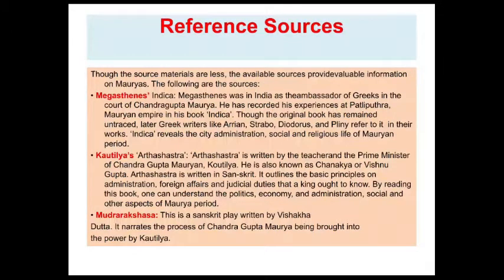Another reference source is Kautilya's Arthashastra. We already know that it was written by the teacher and Prime Minister of Chandragupta Maurya, Kautilya, whose other names are Chanakya and Vishnugupta. Arthashastra means economics, written in Sanskrit.